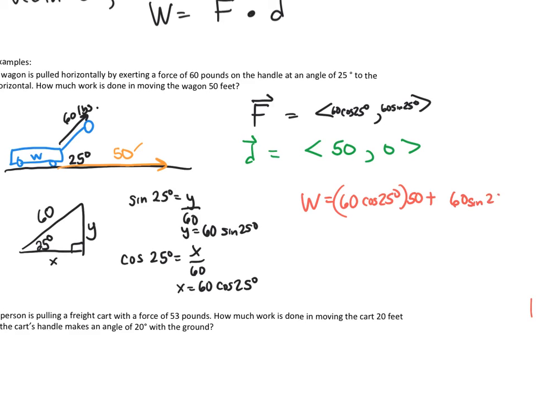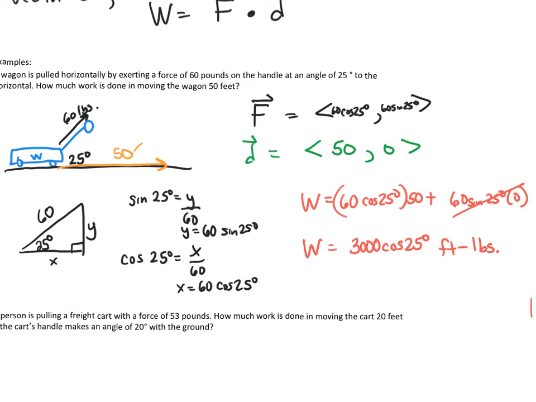But the nice thing here is it's times 0, and since it's times 0, we really don't care. So the work that's going to be done is 3,000 cosine 25. And the unit for this, since we're pulling with a certain pounds of force over a certain distance, is foot-pounds.